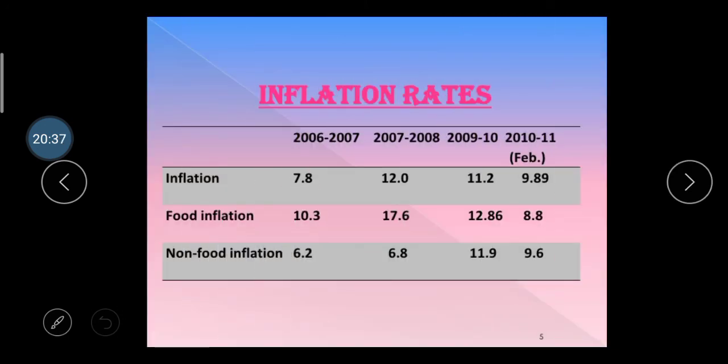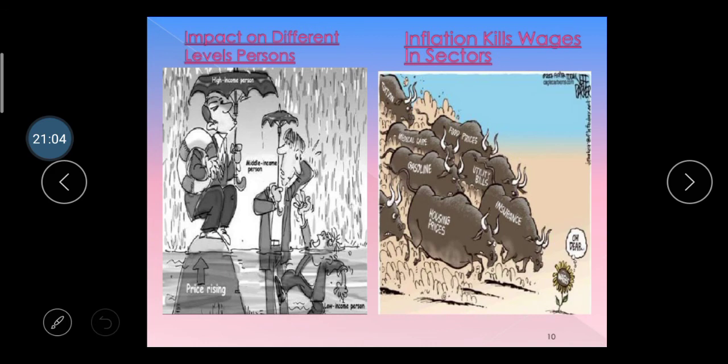Here the inflation rates are given for your information. From 2006 to 2011, the inflation rate is 7.8, 12, 11.2, 9.8. Food inflation is 10.2, 70.6, 12.86, 8.8. And non-food inflation is 6.2, 6.8, 11.9 and 9.8. Nowadays the inflation rate is higher, so our economy is considered a diseconomy of scale.